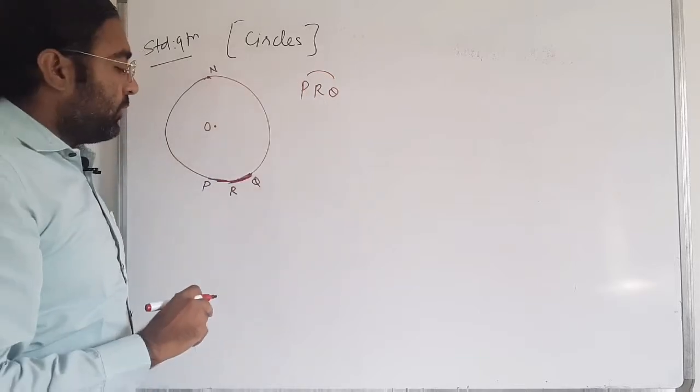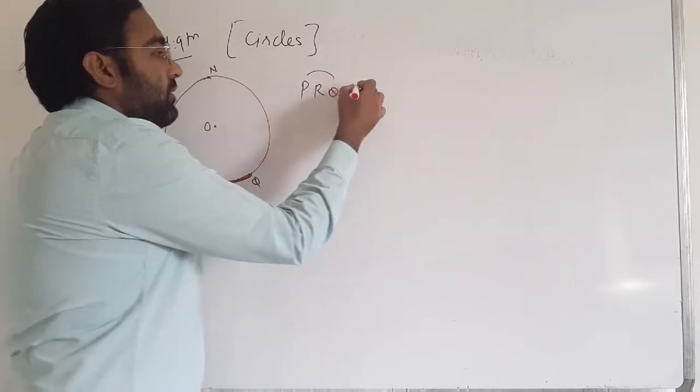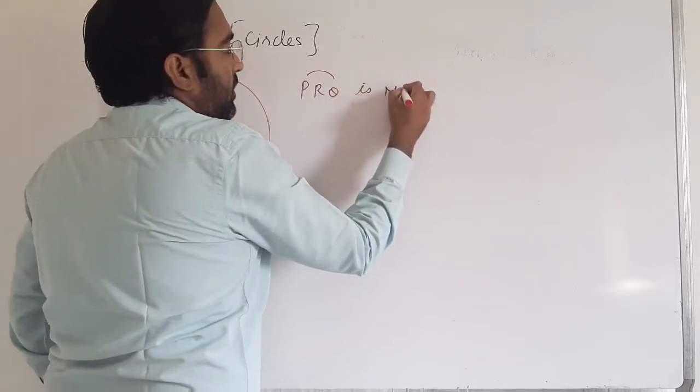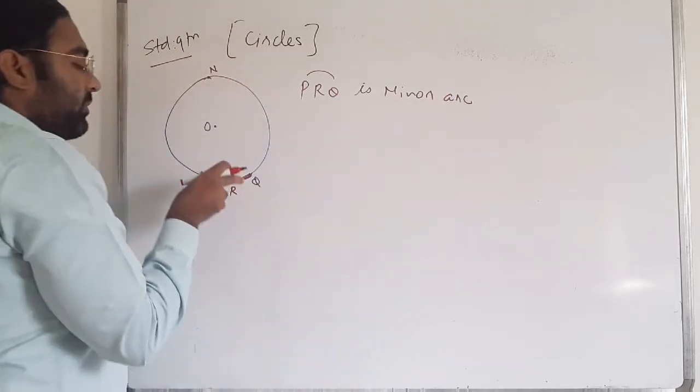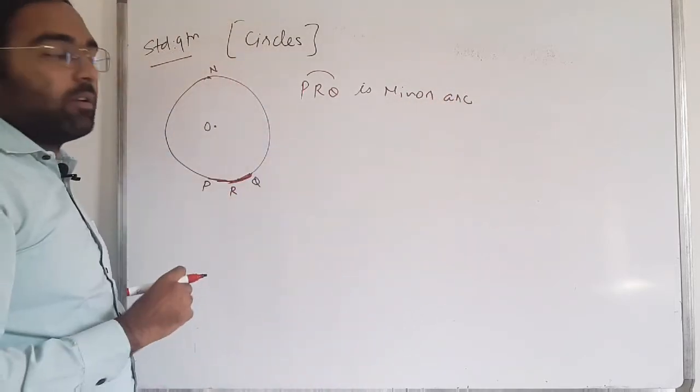So PRQ is the minor arc of the circle. Minor arc means the smaller part of the circle.